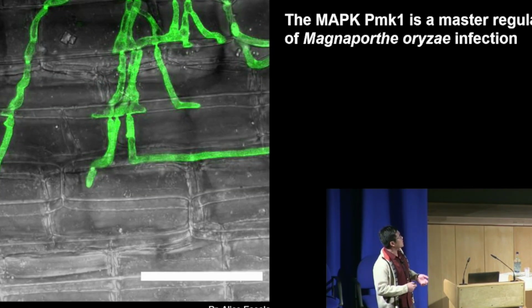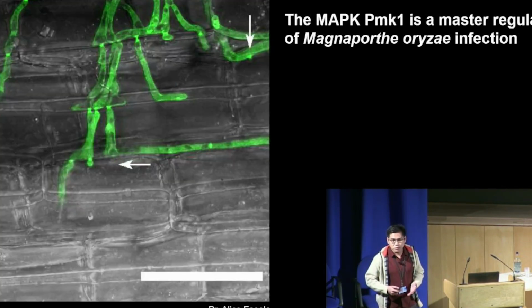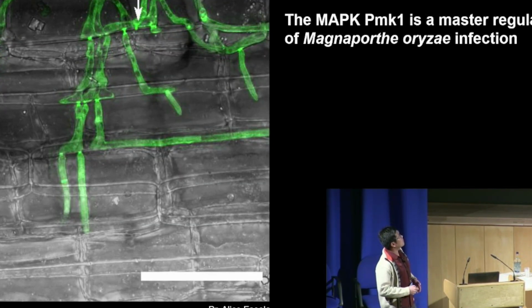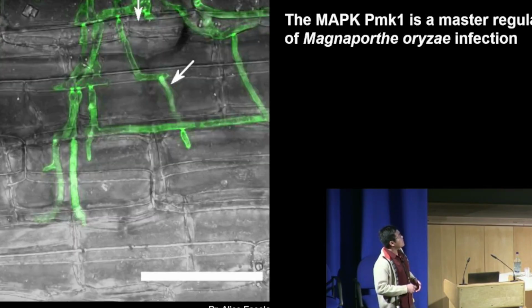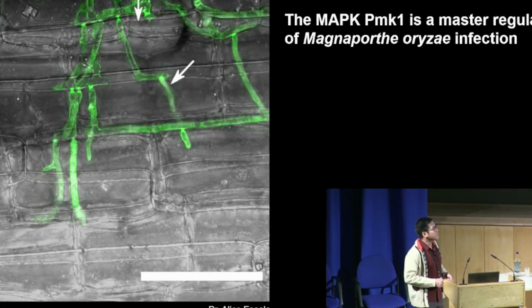So I'm showing you here in this video the cell-to-cell movement and invasive growth of Magnaporthe oryzae. And this invasive growth and cell-to-cell movement of the pathogen is regulated by a single fungal MAP kinase called PMK1, or the pathogenicity mitogen-activated protein kinase 1.